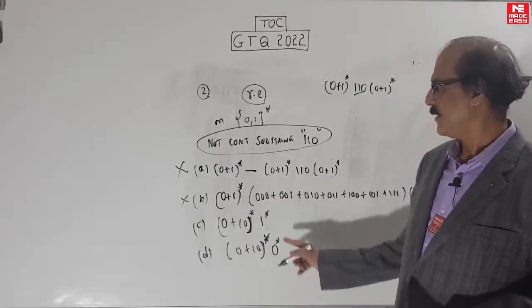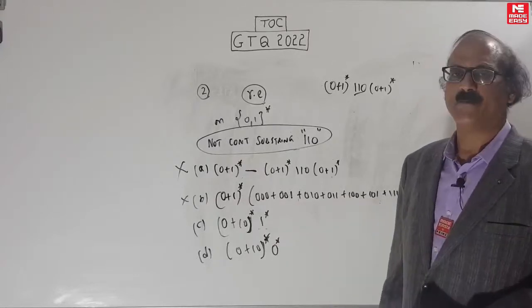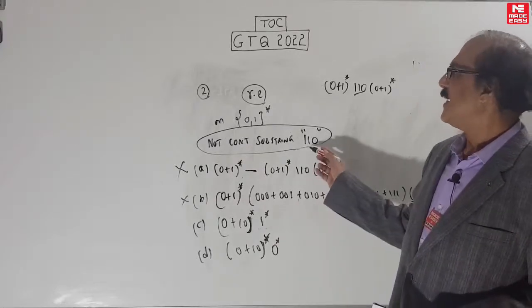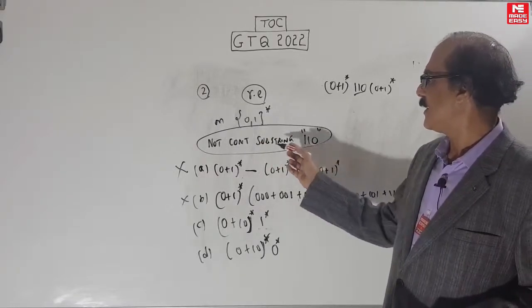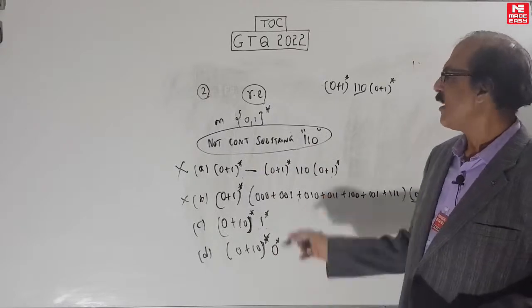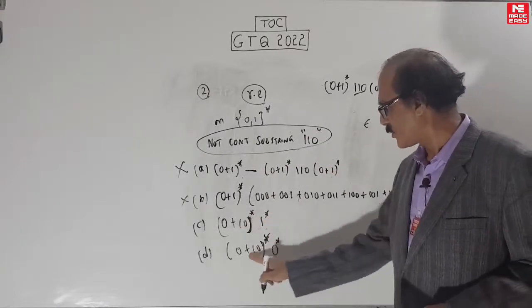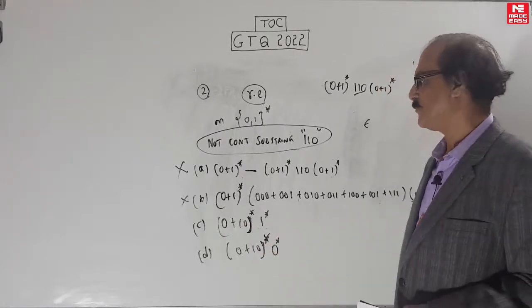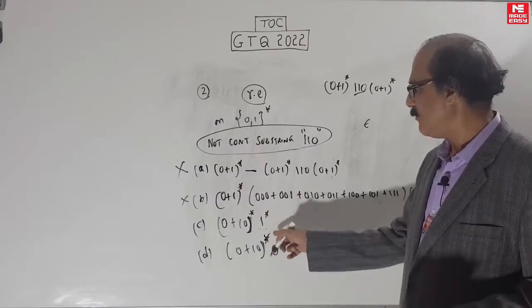Okay, then here. Let's come to 0 plus 10 whole star, 1 star. Is this correct? Again, let's start with a simple counterexample. For example, let's see 0 plus 1 whole star. What is the smallest string which satisfies this? The null string. Yes, the null string will come. This also will come. Both will come. Only one of these is correct, as in my MCQ. So we see null will come from both.